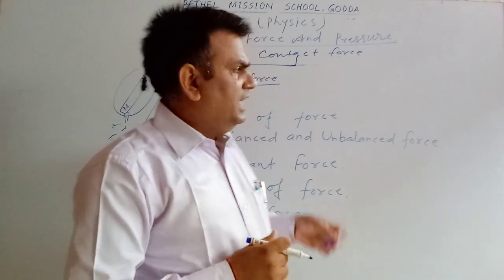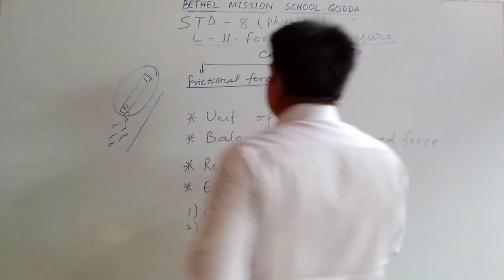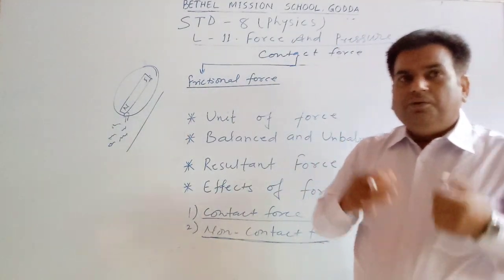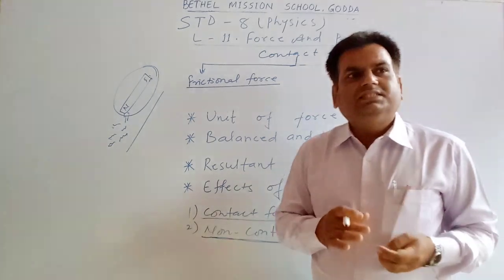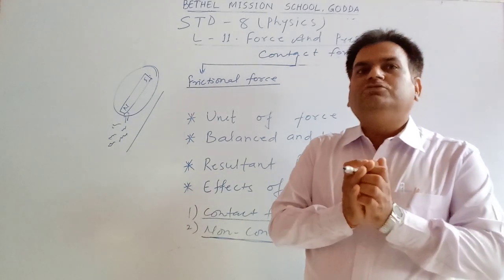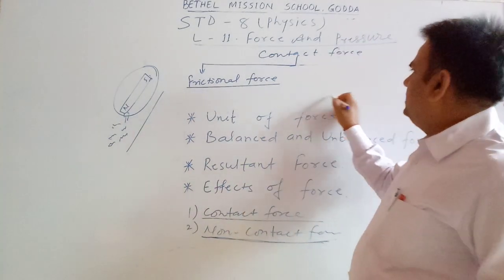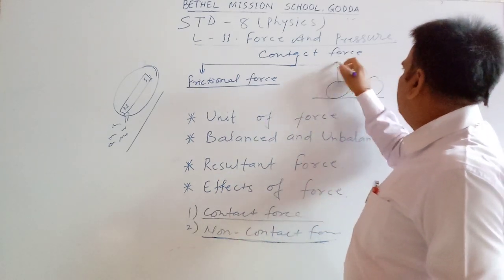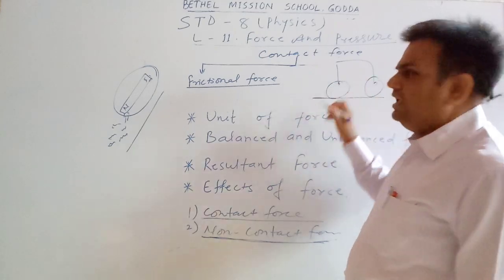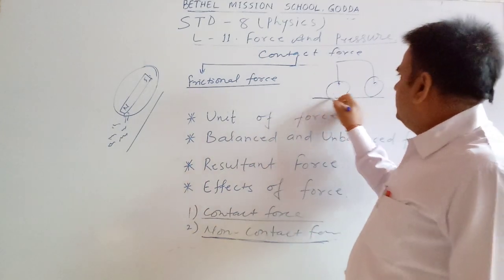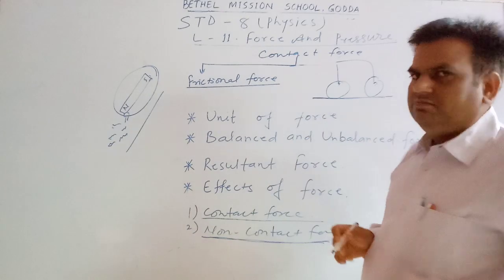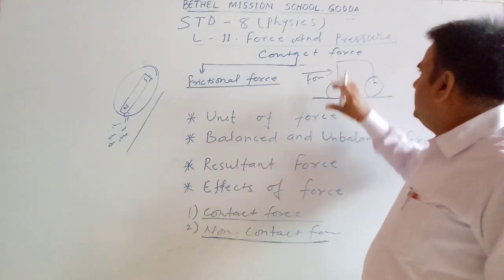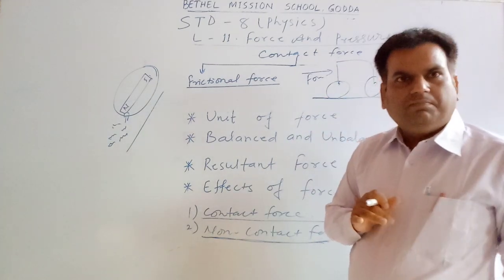Frictional force is the force applied between two objects when both the objects are in direct contact with each other. Suppose this is the wheel of a car and the car is moving. As we apply a force, the car just starts moving.